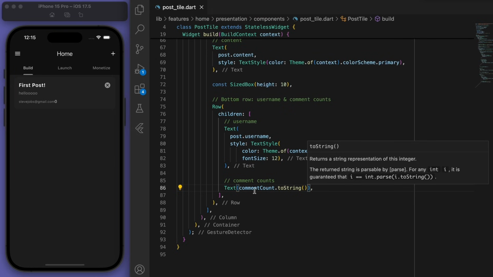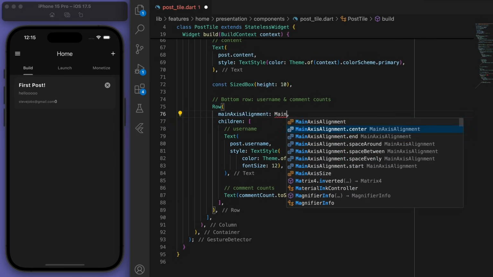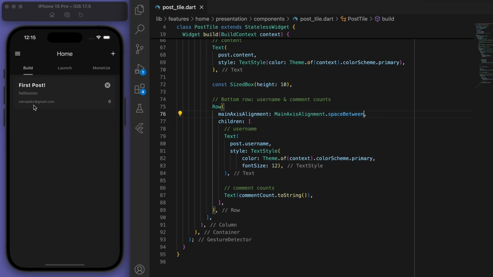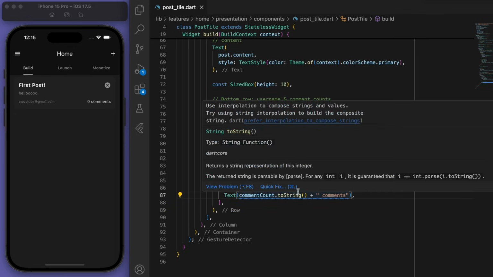Sweet. So if I save it, you can see there's a 0. So let's add space between to push that 0 over here, and then we can say like 0 comments.